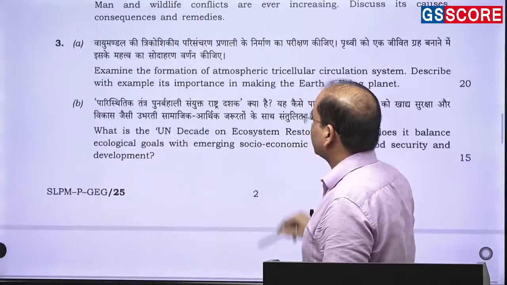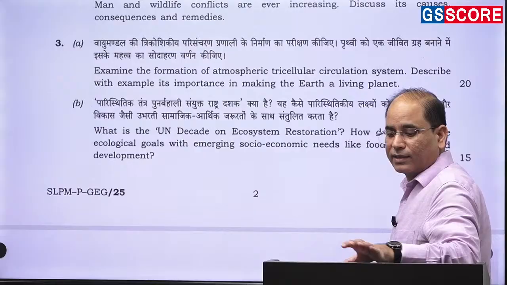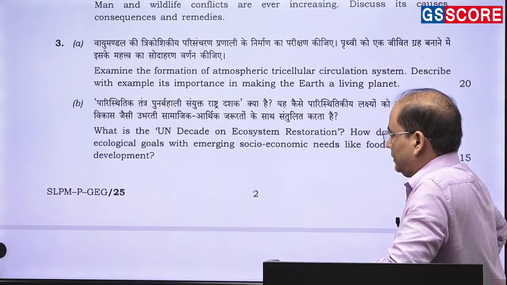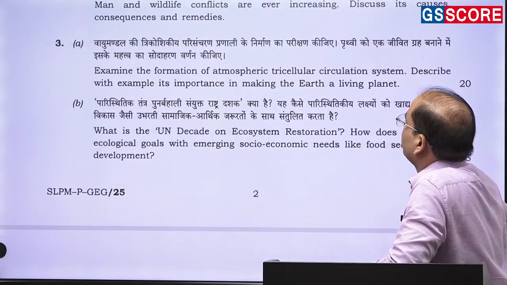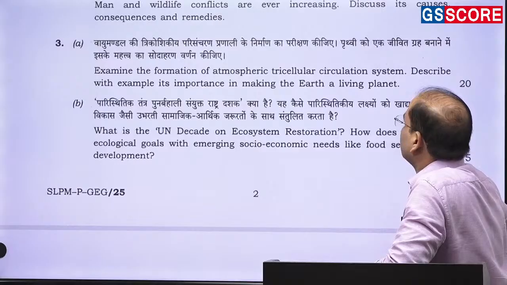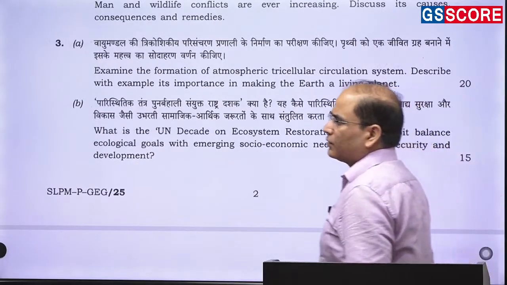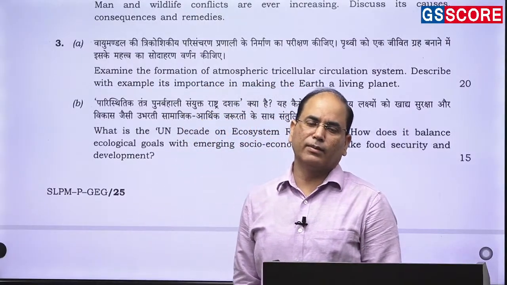Moving to the third question. Third question is a straightforward, direct question that has been asked from the climate. तो climate से question पूछा गया है. Examine the formation of atmospheric tricellular circulation system. Describe with example its importance in making the Earth a living planet. So basically, you need to write about the global circulation of the wind.